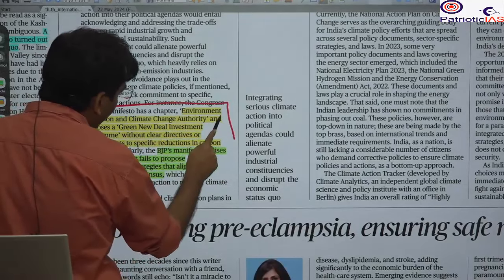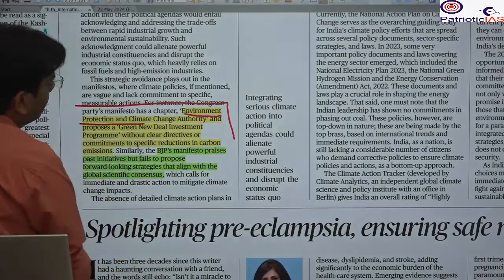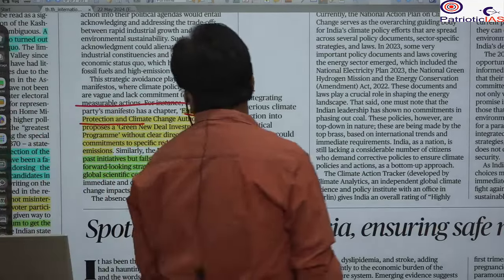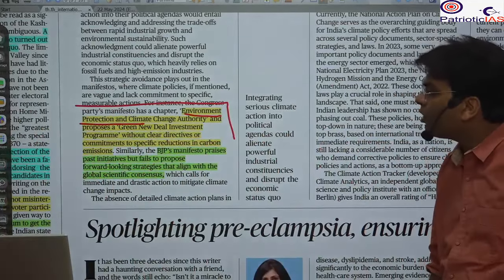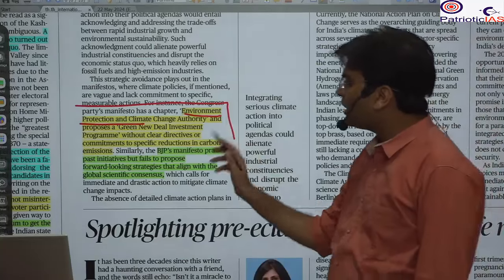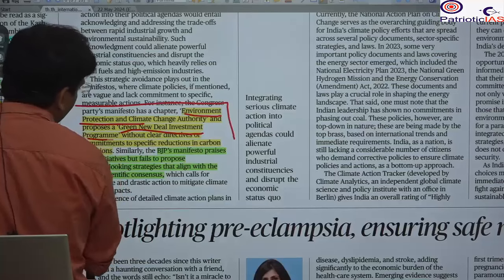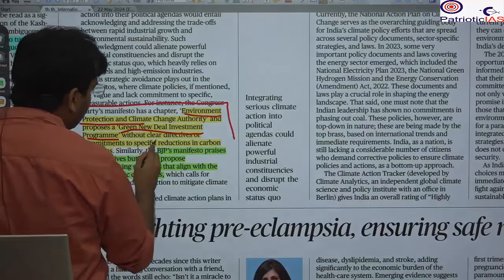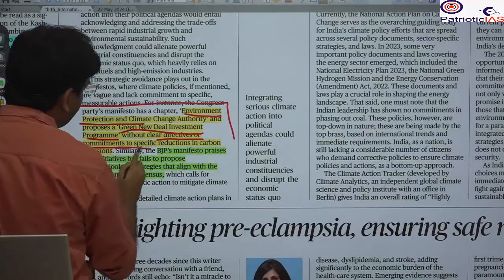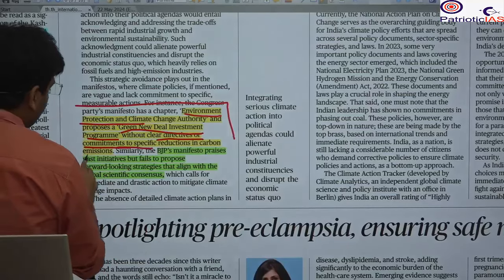There is one topic mentioned in the manifesto of the Congress that talks about an environment protection and climate change authority, and it proposes a Green New Deal investment program without clear direction on commitments to specific reductions in carbon emissions.